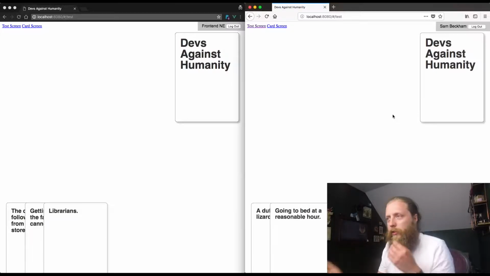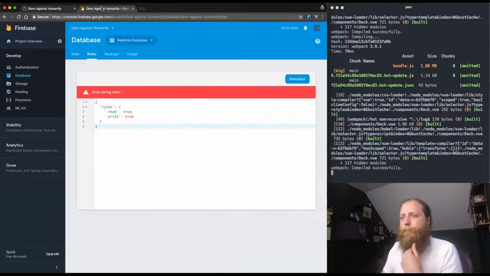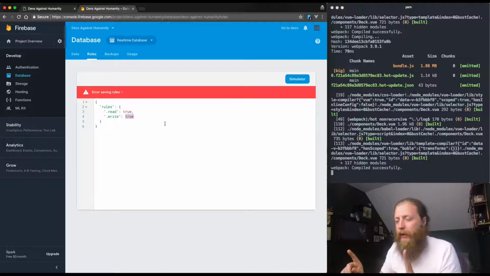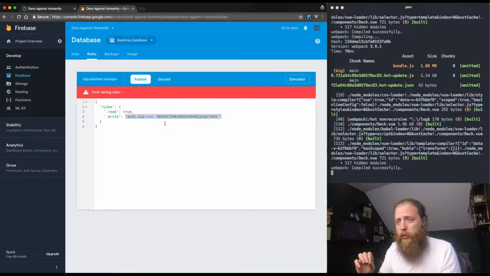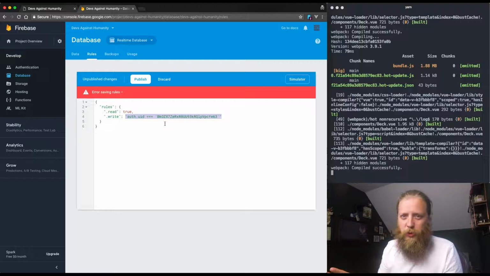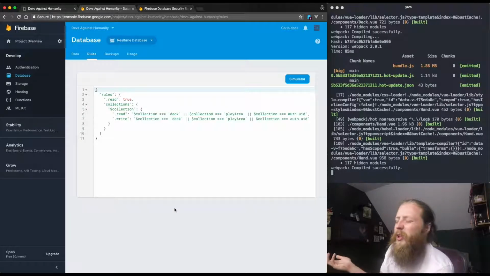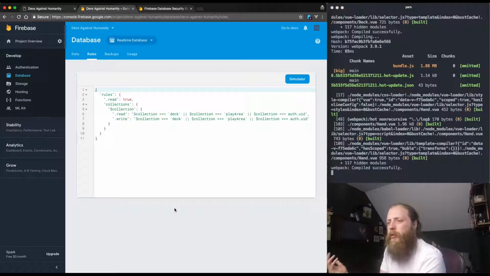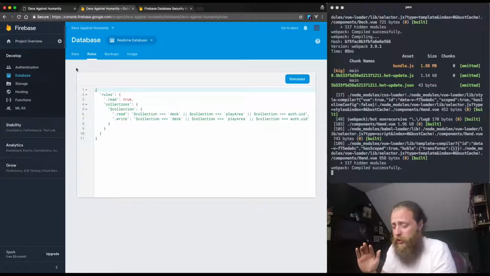Now, to safeguard ourselves a little bit, we need to change these rules ever so slightly. I can't exactly remember what we were supposed to change it to, so I'm going to go away, figure it out, and then explain it to you, because Firebase rules are weird. So these rules weren't quite what I thought they would be. I thought it would be as simple as checking the collection and seeing if the user IDs match. But the way I've structured the data means that I first have to check if it's the deck or if it's the play area, and then check if the user IDs match.